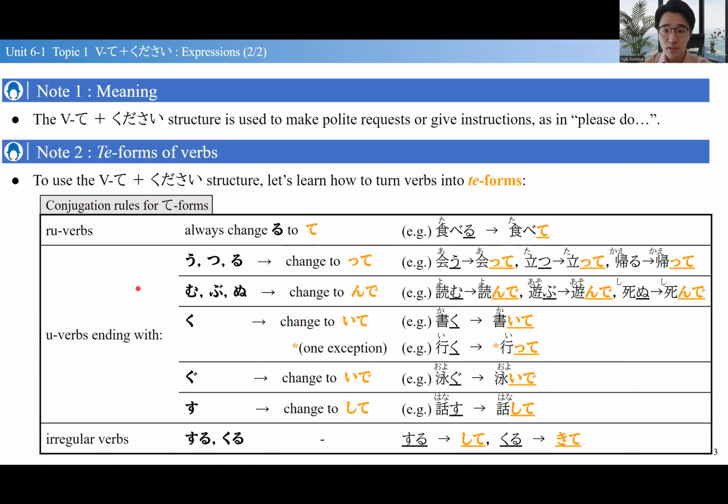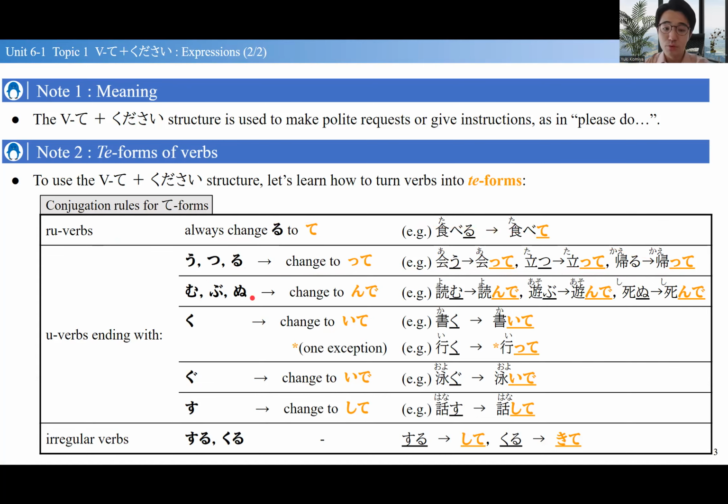U verbs is more complicated. So depending on what the verb's ending, verbs ending in u, tsu, ru, they change to small つ plus て. So 会う to meet. This is ending in u. So the て form is 会って、立つ stand, 立って、帰る go home, 帰って.